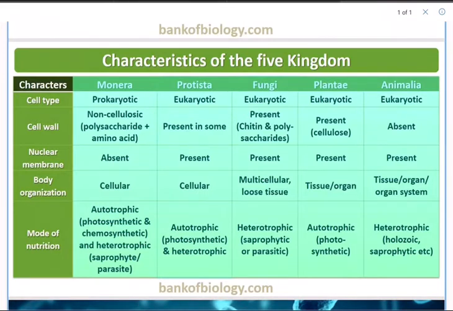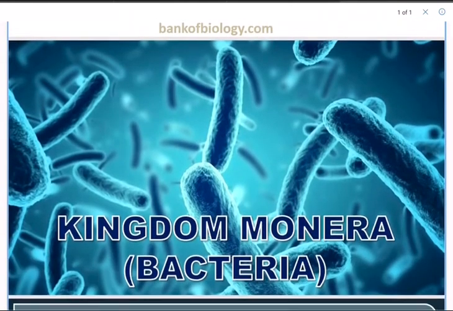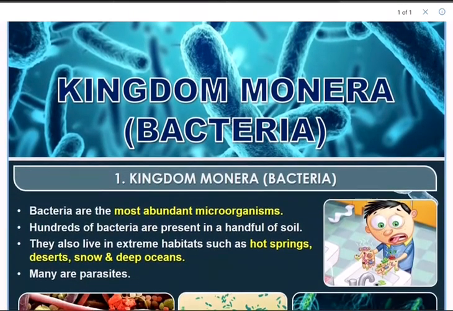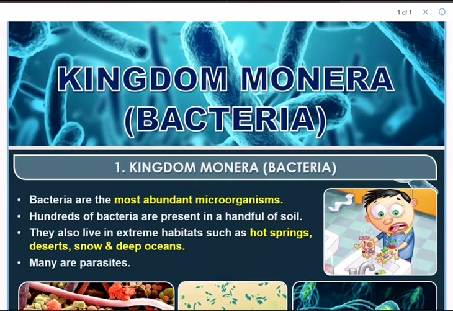Plantae, all are autotrophic, photosynthetic. In our case, Animalia, it's holozoic as well as saprophytic. And the first kingdom we discuss, kingdom Monera. You can remember this as the bacteria family. Kingdom Monera is bacteria. Monerians means bacteria.